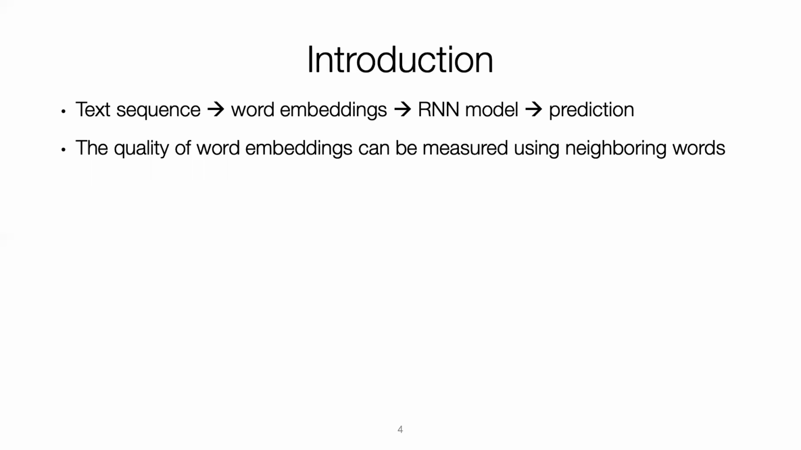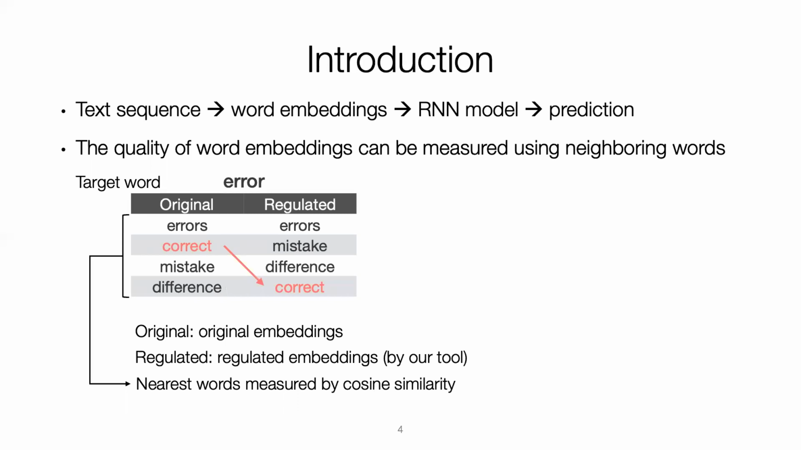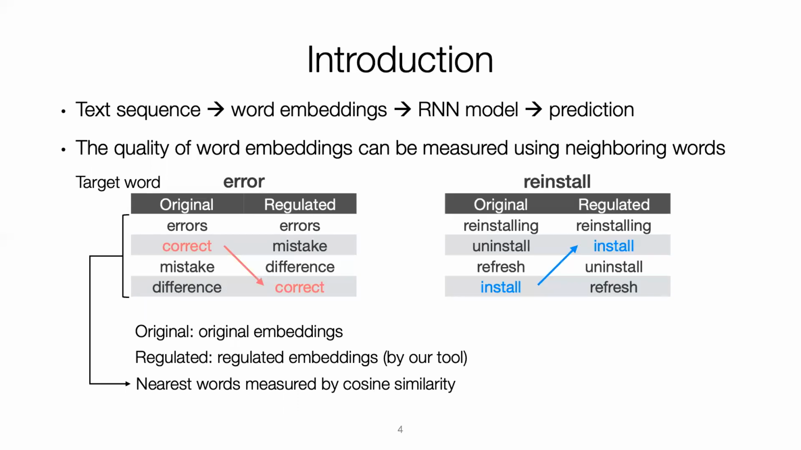Neighboring words can be used to measure the quality of word embeddings. For target word error, we list its neighboring words using the original embedding. We can see that word correct is very close to word error, which is not desired when it comes to sentiment analysis applications. The regulated column shows the results of regulated embeddings. We can see that word correct goes down on the list. Here is another example. The target word is reinstall. Our regulated embeddings move related word install up on the list.